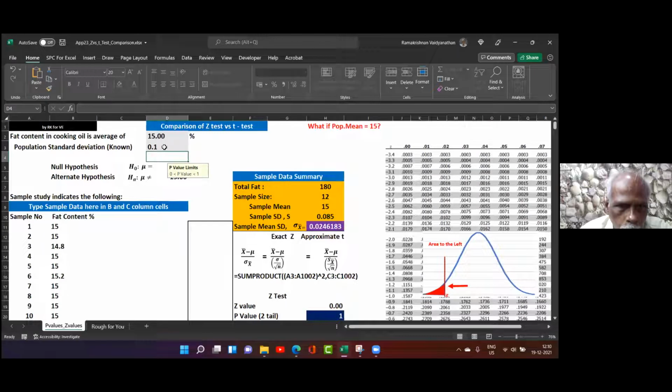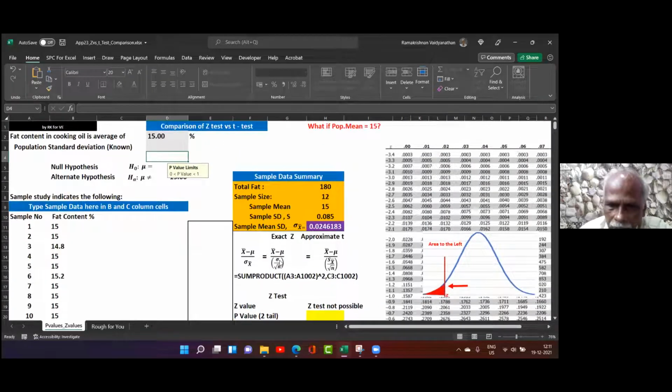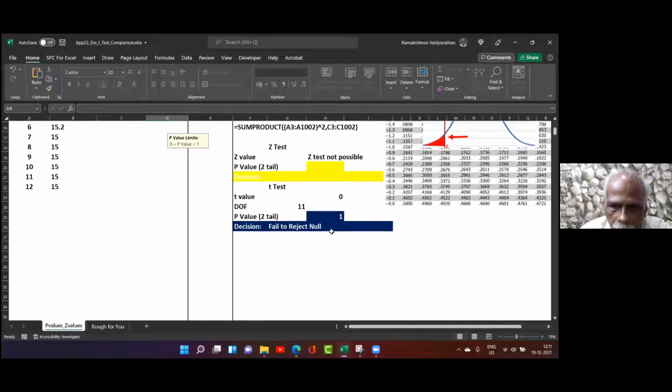If I don't give this also, then it will say the Z test is not possible because the population standard deviation is not known. Otherwise we can use this T test formula. Now here we will have to use the degree of freedom. Degree of freedom is 11. Suppose I have one more data point, 14. Then the degree of freedom is 12. Clear? Shall I close it?